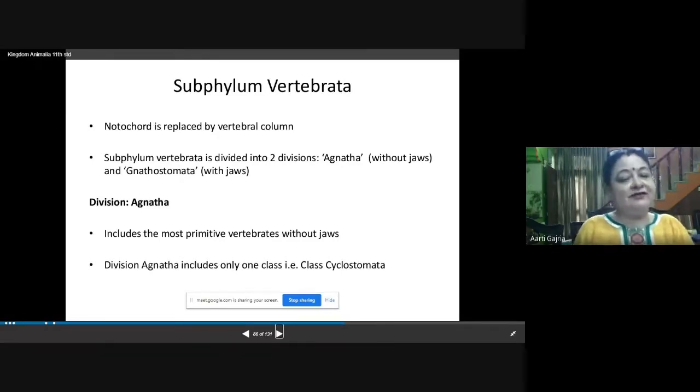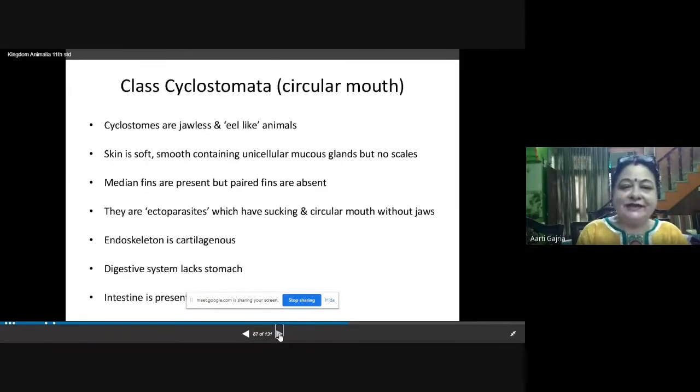So the first division is Agnatha. Agnatha includes the most primitive vertebrates, because these are the vertebrates which have evolved from the invertebrates. So they are the most primitive vertebrates and they do not have jaws. They are without jaws. Division Agnatha includes only one class, and that class is called Cyclostomata. So Cyclostomata is the class which is present in the division Agnatha.